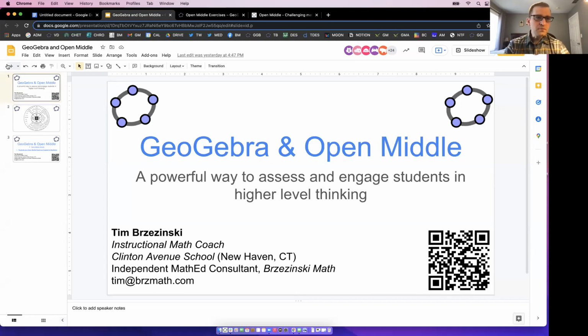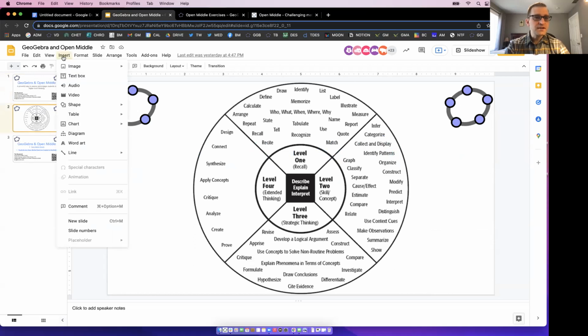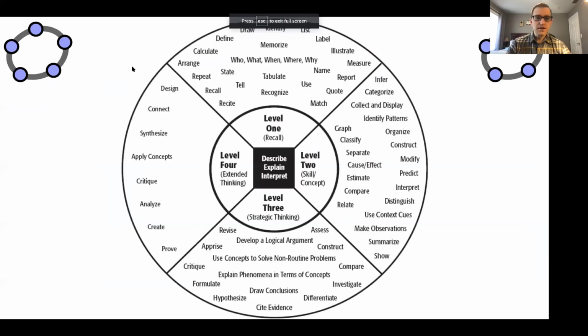So let me just give you an example of one just to start. And actually in this slide right here, I'm just going to go to the second page, and view slideshow here. So right here, many of us as educators, we've seen this depth of knowledge wheel, right? And we think about the questions we're asking students, where does it fall in this category? Is it level 1 and level 2? I know when I was in elementary and middle school, a lot of the questions on my tests were in these 2 categories. I bet many of you could say the same, right?